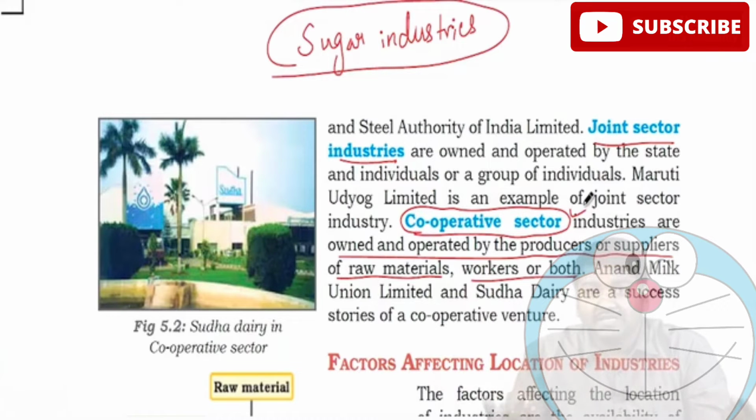So cooperative sector where the people who supply raw materials, they come together and they set up. For example, dairy industry, milk industry, right? So here we usually observe that the people who actually give these raw materials, they actually take up the responsibility of the industry as well.